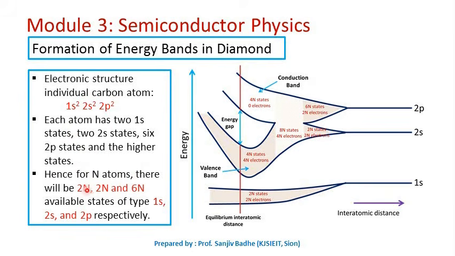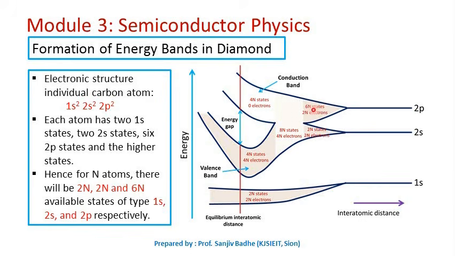So now we will have 2n number of 1s states, 2n number of 2s states and 6n number of 2p states. As we reduce the interatomic distance between the carbon atoms, the 1s energy levels will split into 2n 1s states, the 2s levels will split into 2n states, and the 2p states will split into 6n states.